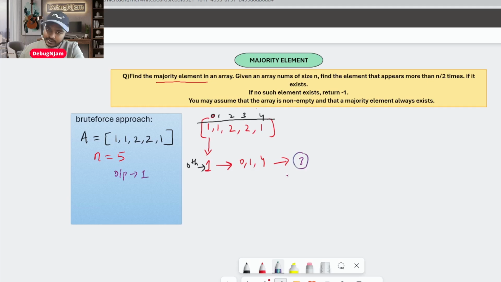When I found the answer is 3, at the same time I'll check whether it is greater than n by 2. If yes, return it. Return what? Return 1, because 1 is my majority element. Instantly I'm going to return. I don't need to check the second index again. If it is not, then I'll traverse the next index, the first index, and check again what the elements are. But right now, in this case, it's sorted. We've written the element and we're done with the things.